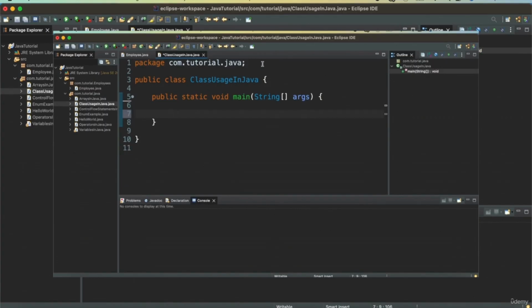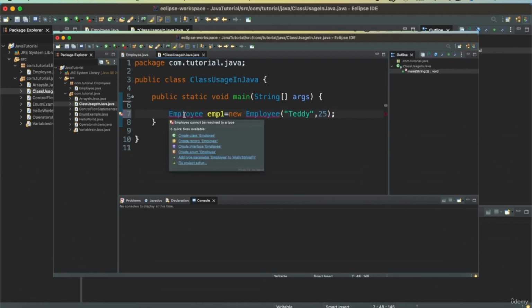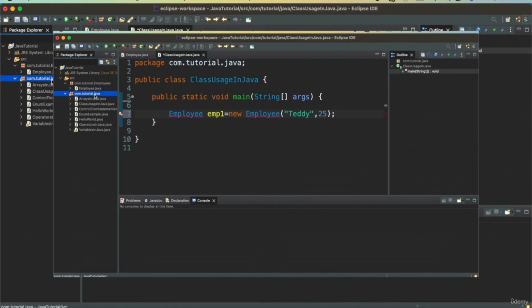Now, if I just type in Employee and create emp1 equal to new Employee, and suppose I pass in Teddy and 25, it will give me an error because the Employee class is not present in this package. This is a separate package.